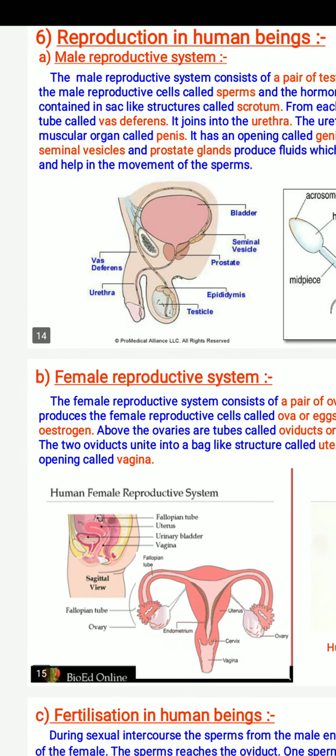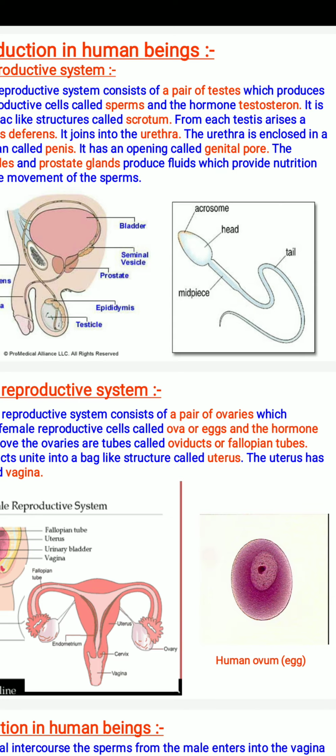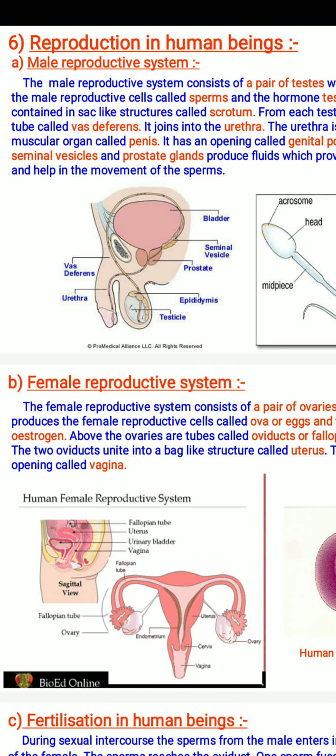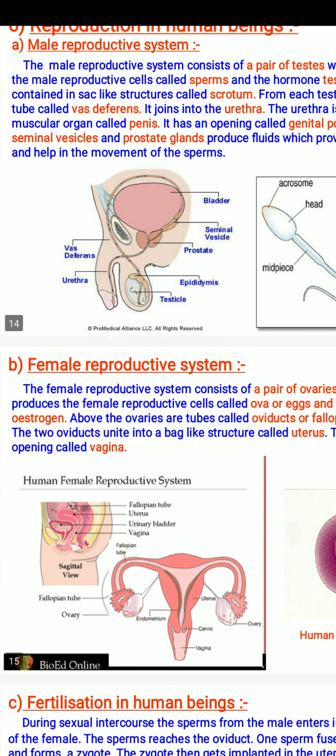Now move to the female reproductive system. Similar to the male, it also contains different types of organs associated with the system. The female reproductive system consists of a pair of ovaries which produces the female reproductive cell called ova or egg and the hormone called estrogen.